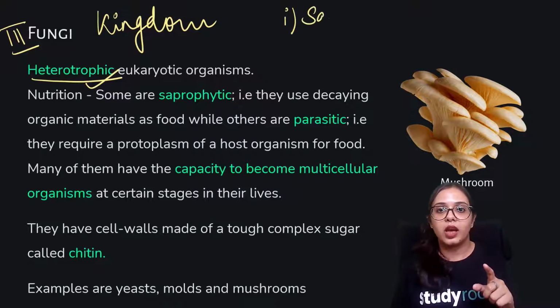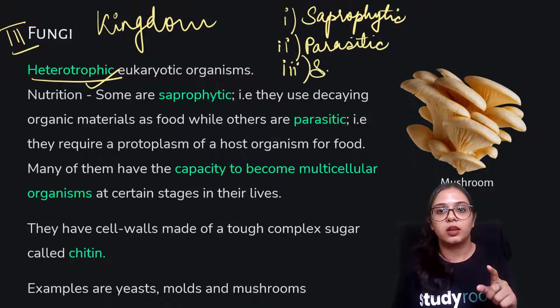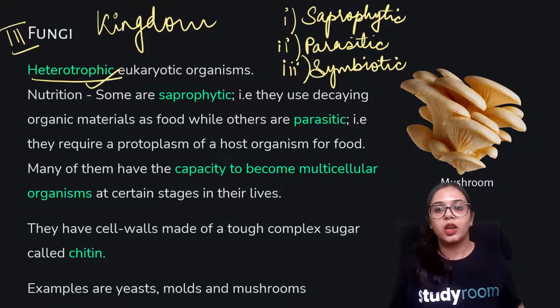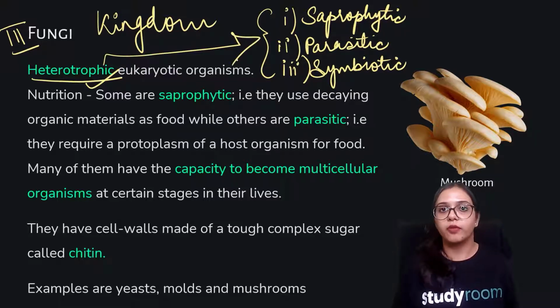First, saprophytic nutrition. Secondly, parasitic nutrition. And thirdly, a symbiotic relationship that helps the fungi obtain food. These three fall under the category of heterotrophic nutrition.